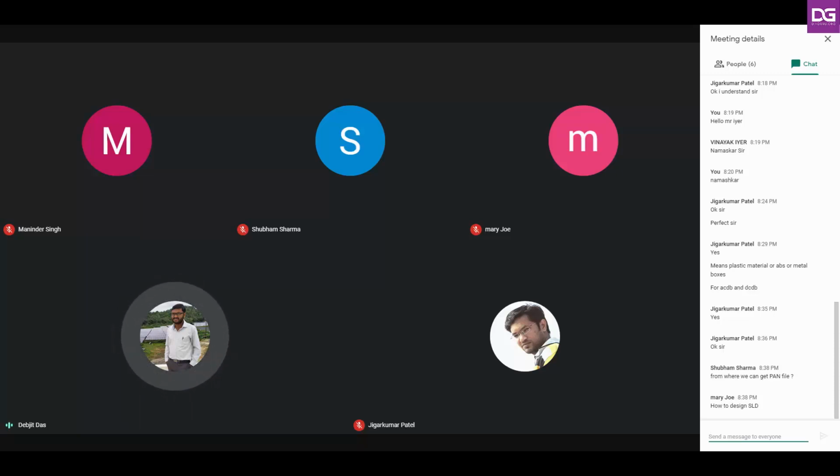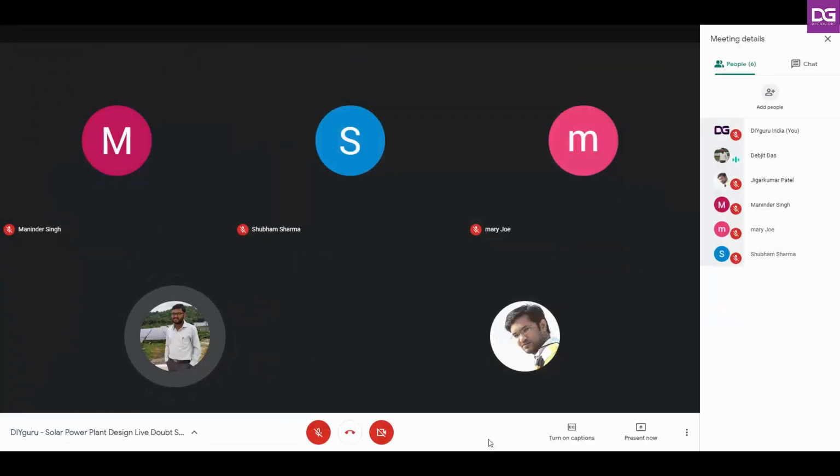Mr. Maninder, I want to ask whether you have any data sheet of a module or inverter. Have you gone through the last module? Yes, sir, I have gone through the selection of modules part. Okay, just wait, I'm telling you. I am presently in the PVC section right now. Okay, got it. It is in module 6.